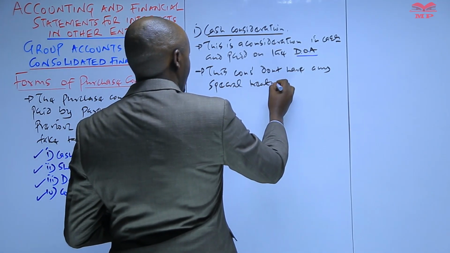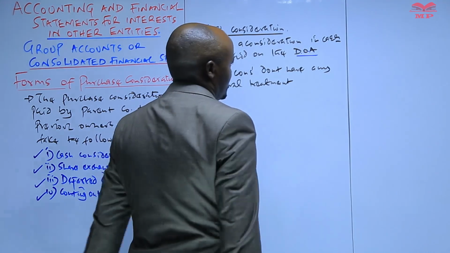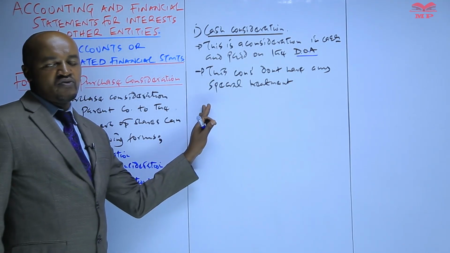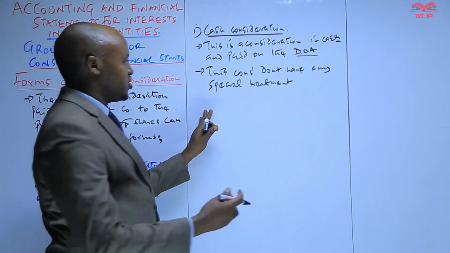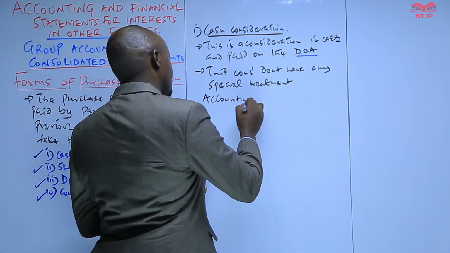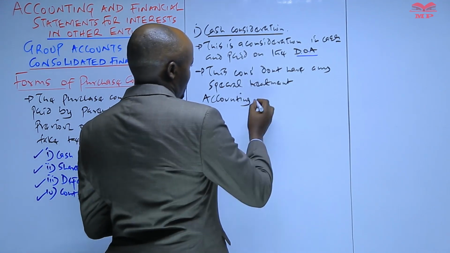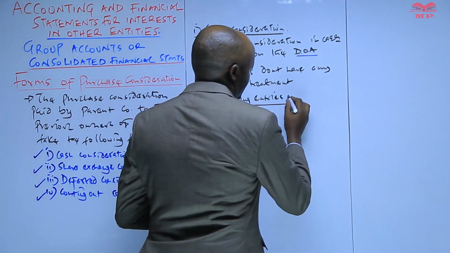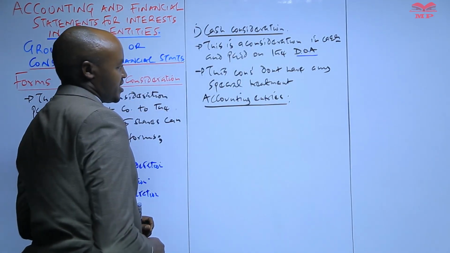And it's also important to know how the parent company accounts for this cash consideration. Once the parent company has paid some cash to the previous owner of the shares in the subsidiary company, this is how the parent company will account for that.